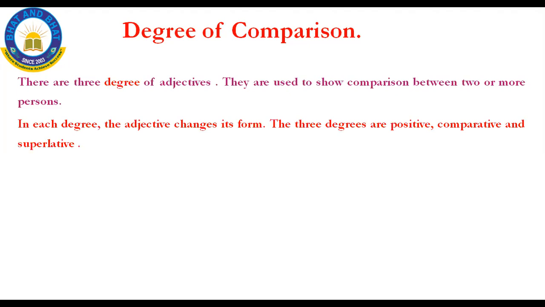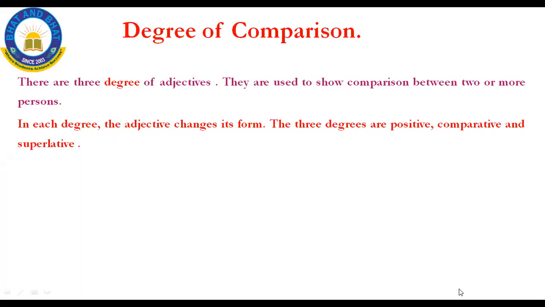In each degree there are three types of degree. The first one is positive. Okay, there are three comparison degrees. In each degree, the adjective changes its form. What are the three types of degree? The first one is positive degree, the second one is comparative degree, and the third one is superlative degree.